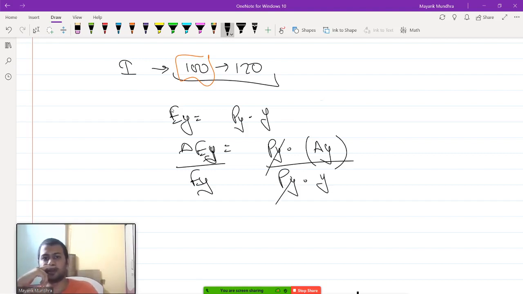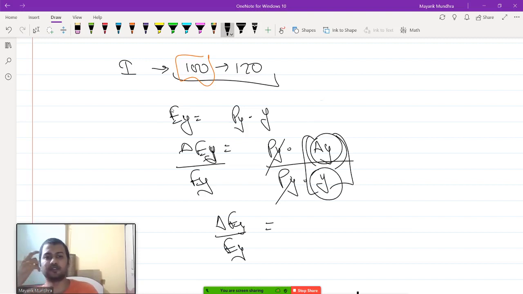So py cancels out. So delta expenditure on good y by expenditure on good y is equal to delta y by y, change in quantity of good y upon quantity of good y, which is given to be greater than 20%. So this thing is greater than 0.2.